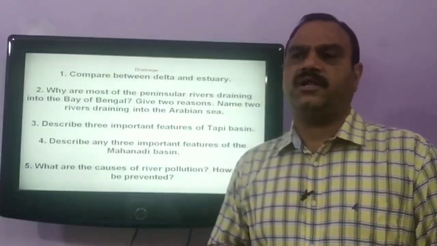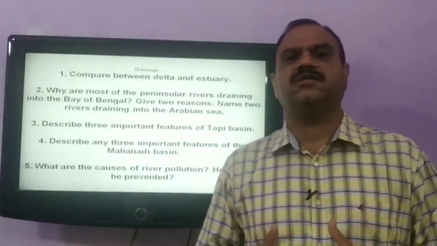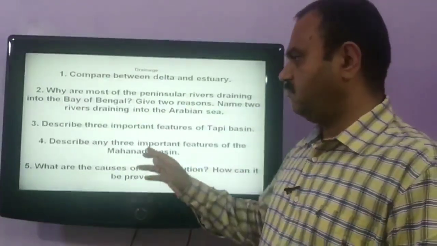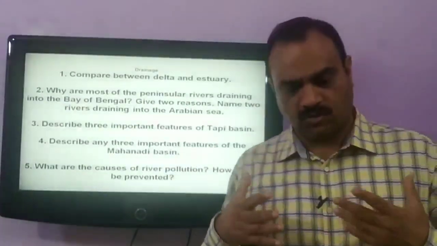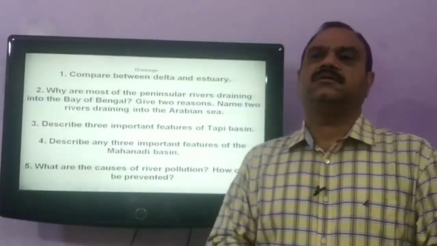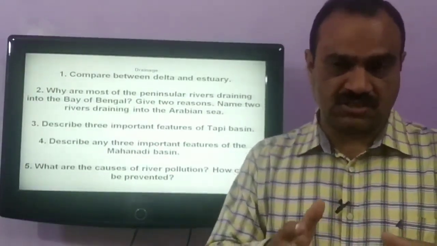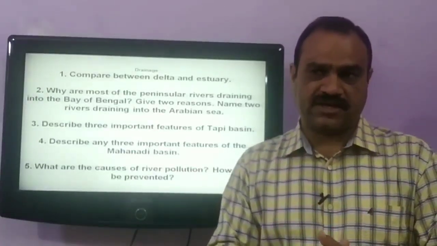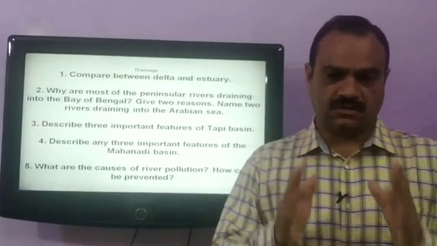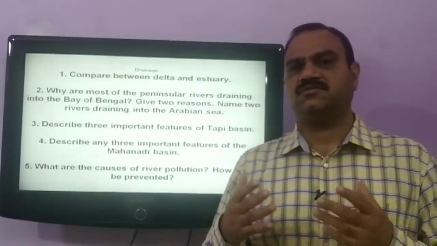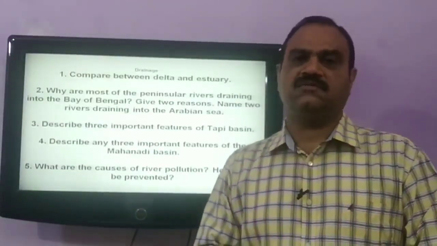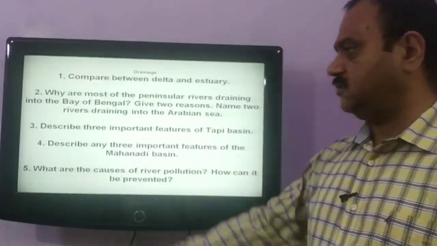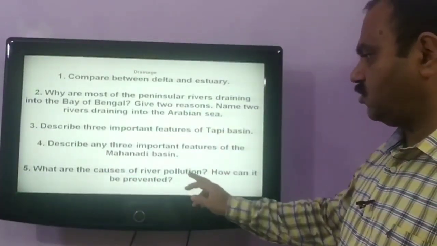The total length of river Mahanadi is around 860 km. River Mahanadi causes heavy floods in this region. That is why the largest dam of India, the Hirakud Dam, is built on the Mahanadi river in this region.